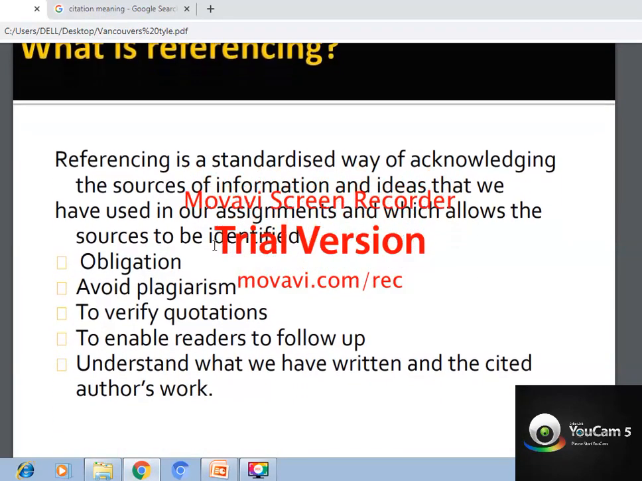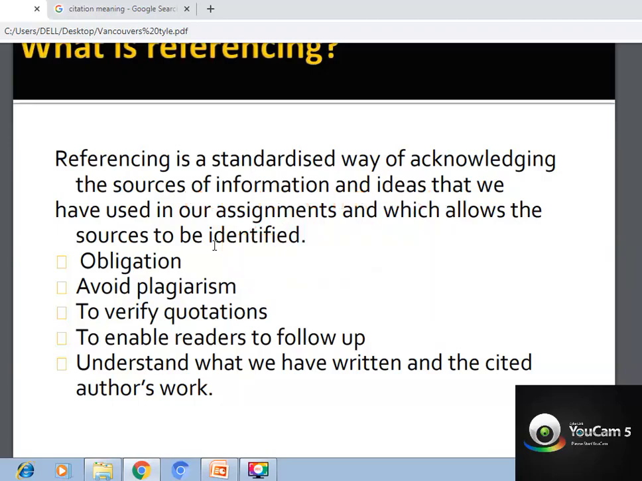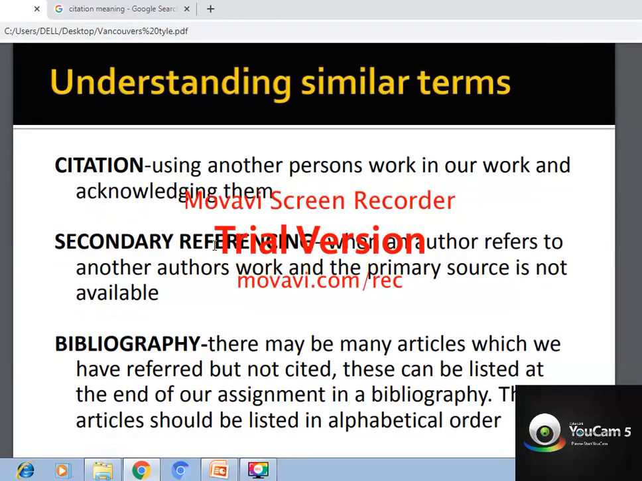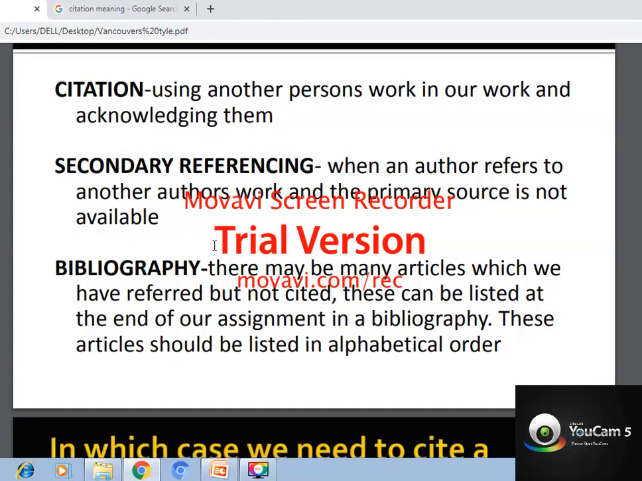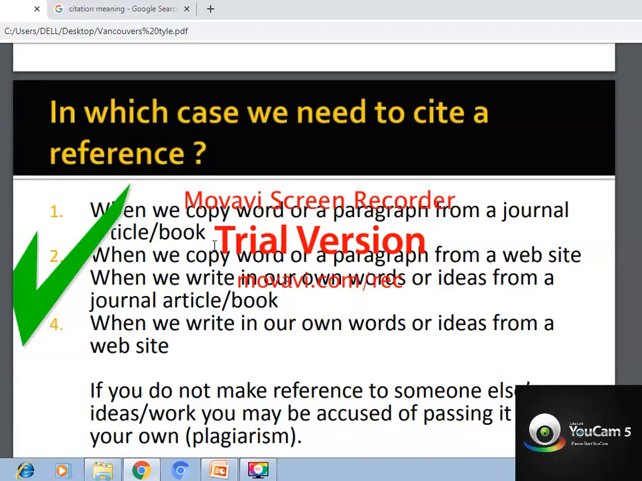Whenever you start referencing, it's a standardized way of, not APA, sorry, Vancouver style. Referencing is a standardized way of acknowledging the sources of information and ideas that we have used in our assignments, which allows the sources to be identified. Here similar terms are used. What is bibliography, secondary referencing and citations, this we have already discussed.